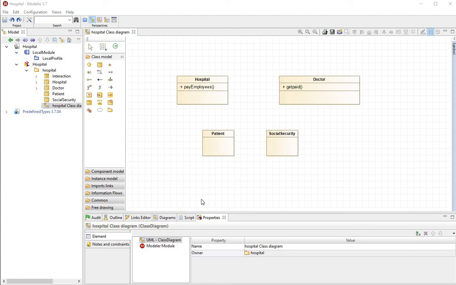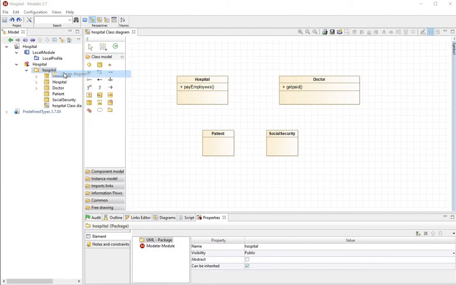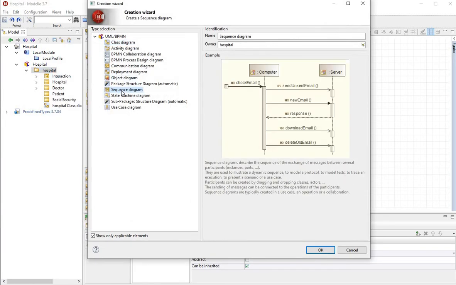In this video, I'm going to show you how to make a sequence diagram with Modelio. The easiest way is actually to create a class diagram first. So this is what I've done here. I've created a class diagram with 4 simple classes. Then, if I want to create a sequence diagram, I go on the project, click right, create diagram, and I click sequence diagram.